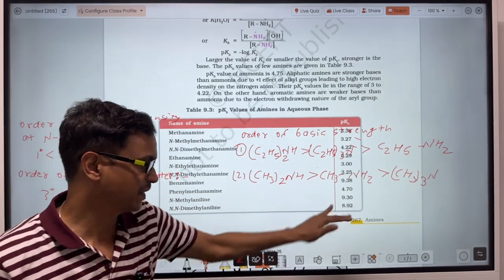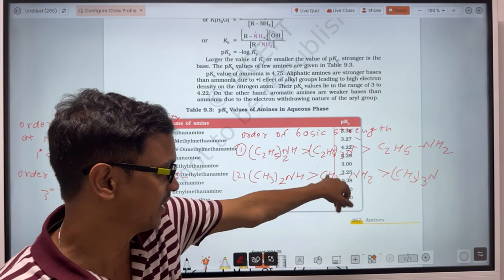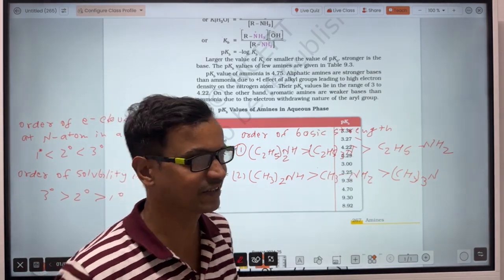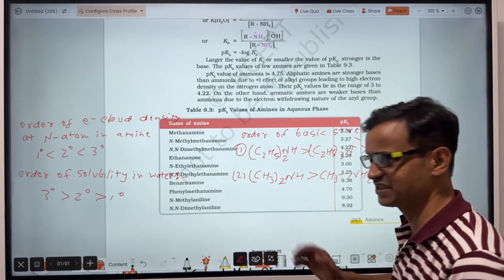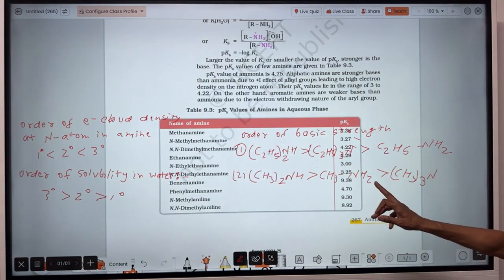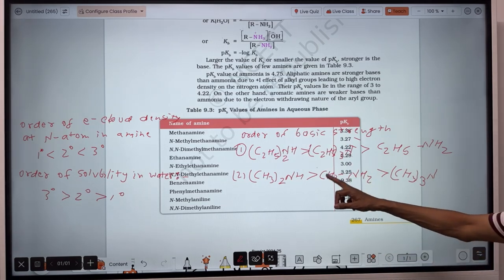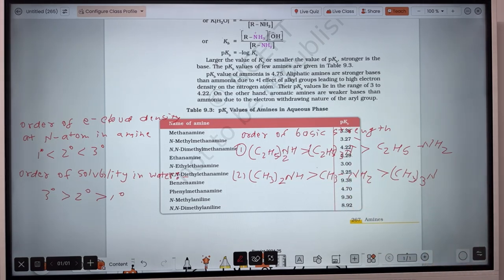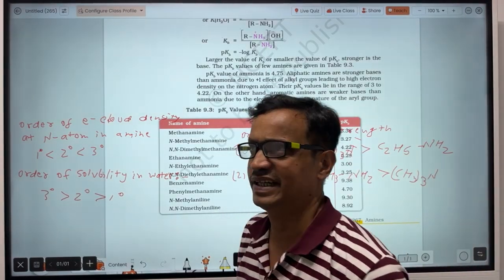So the amines having one carbon atom will be more basic. That means in primary amine, you may keep this technique in your mind. If you get confused in the examination, then 1 degree amine will be more basic in which the number of carbon atoms will be 1. Okay, so that is here.